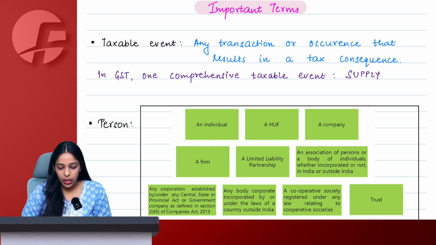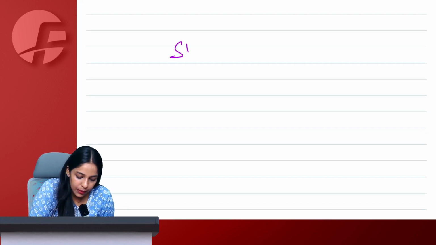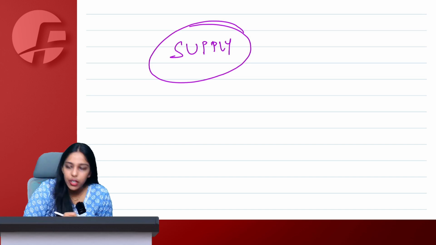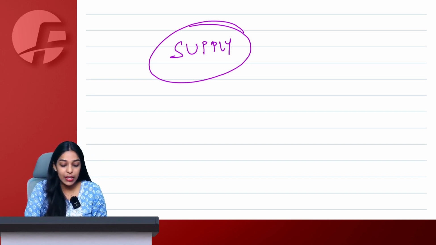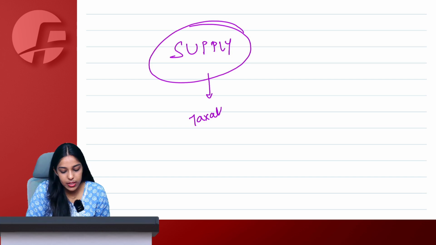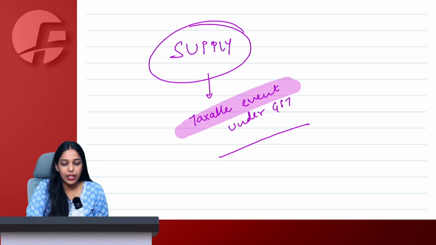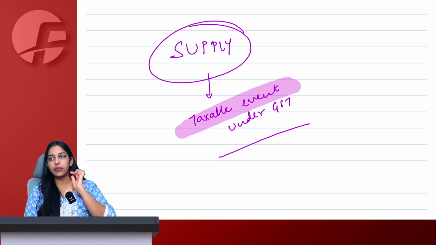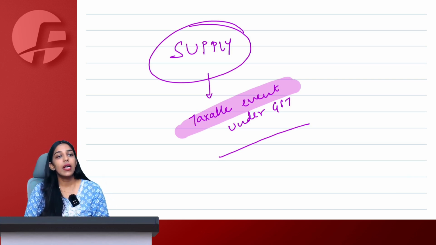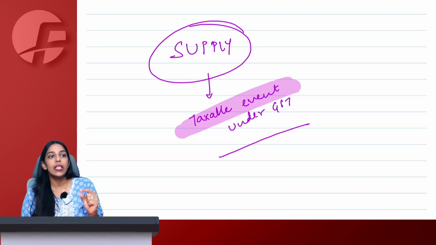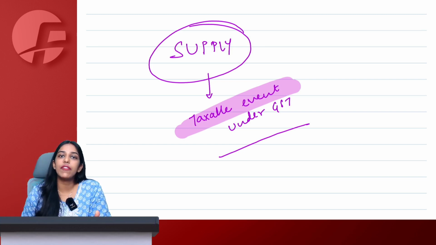Okay. First of all, the most important term. The most important term here is supply. Why, ma'am, supply word is so important? Because supply is taxable event under GST. Supply is taxable event under GST. Ma'am, what do we mean by the term taxable event? Anyone? What do we mean by the term taxable event? See, taxable event simply means anything or any event, the happening of which triggers the levy of tax.